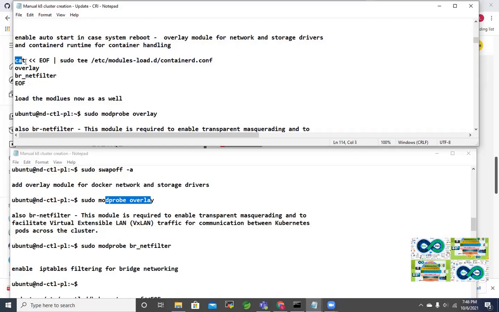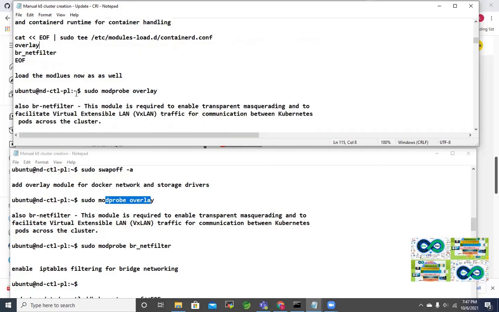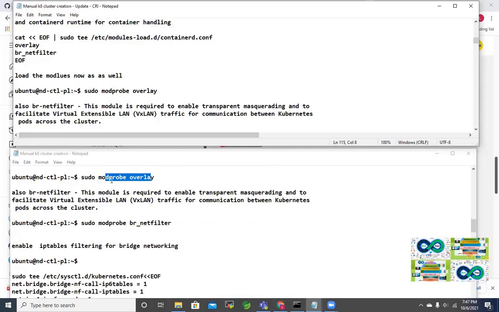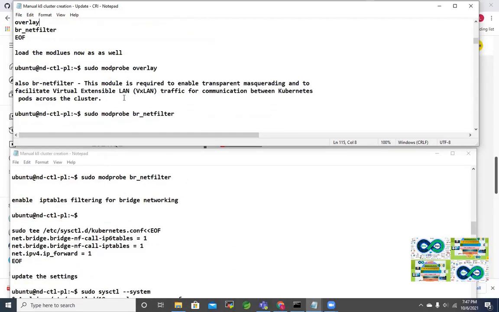So that's why this particular file is created. You can see it's cat EOF sudo tee, and this file will get created in modules-load.d, the containerd.conf configuration file will get created with these things. So that is something added here, but this one you can add for the previous one as well. But here, since we are using containerd, we have specifically created the configuration file with that name. Fine. So load the module. That is there in even this old document.